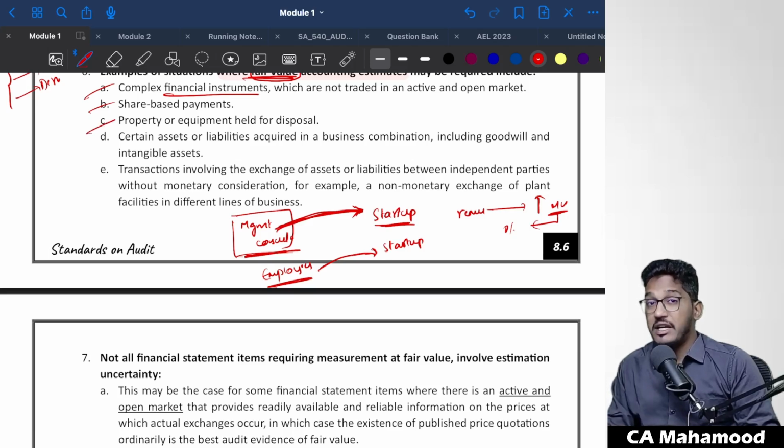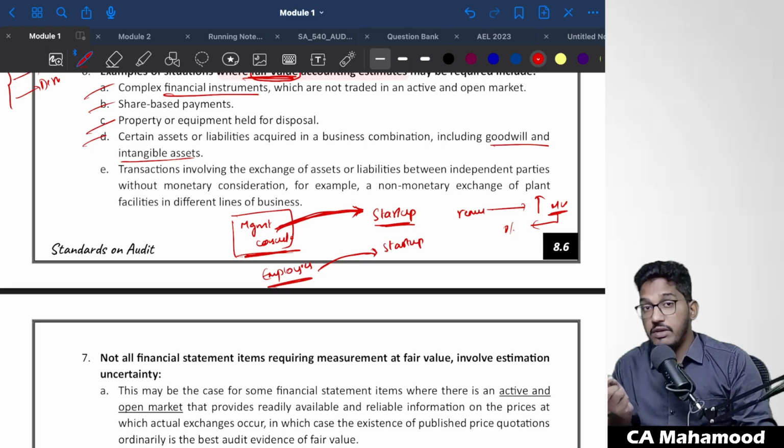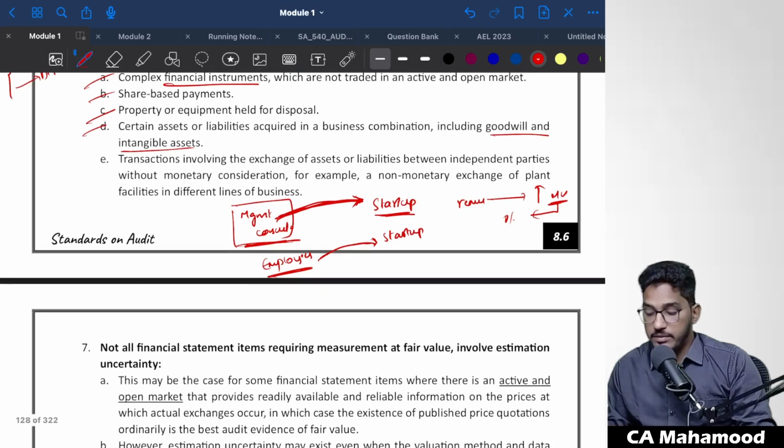Property, plant or equipment held for disposal. If you are holding any property, plant or equipment with the intention of selling it, you have to determine its value. So how will you determine the value? Depending on the current market prices. And certain assets or liabilities acquired in a business combination, including goodwill and intangible assets. The goodwill will be determined on the basis of the market value. So calculation of the goodwill is also an accounting estimate, and that too a fair value accounting estimate.